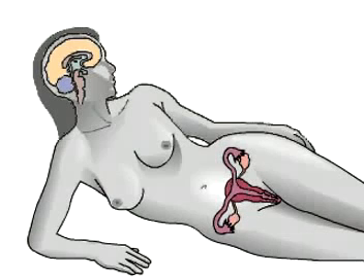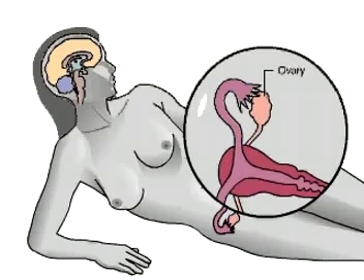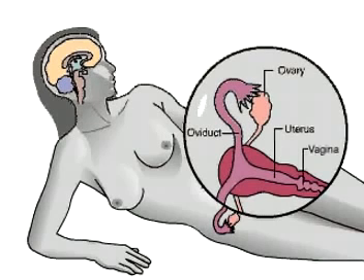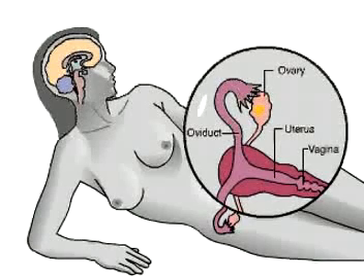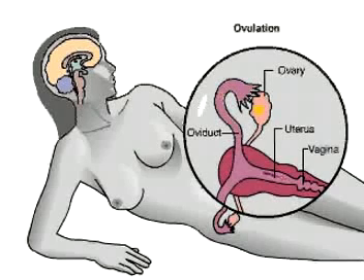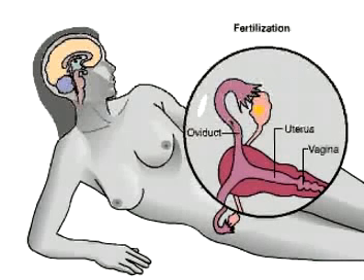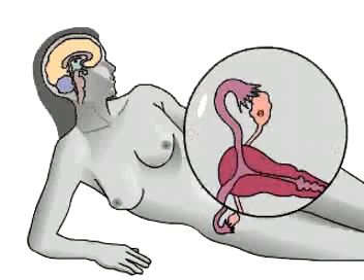The female reproductive system consists of the ovaries, oviducts, uterus, and vagina. The ovaries produce eggs, or ova, in a process called oogenesis. Each month, an egg develops within a follicle and is released into one of the oviducts, a process called ovulation. In the oviduct, the egg may be fertilized by a sperm cell. The fertilized egg starts to develop and implants in the wall of the uterus, where it will mature.